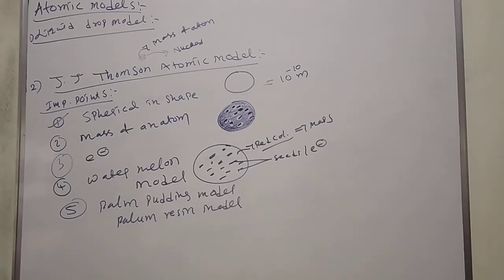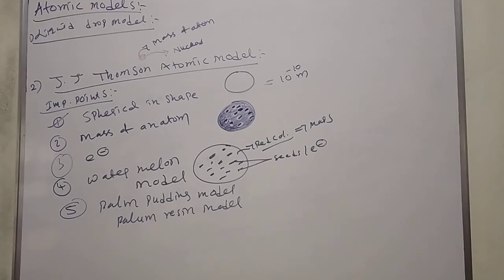Electrons are distributed throughout the sphere for preventing electrostatic forces between positive charge and negative charge. It appeared like a watermelon. Red color material is considered as the mass, seeds are considered as electrons.